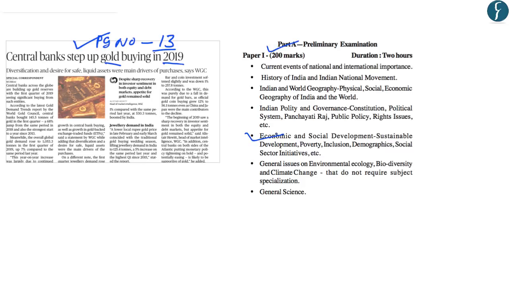Now here it is important to learn why the central banks are buying more gold and what is the context of this news article. According to the latest Global Demand Trends report, which is published by the World Gold Council, the overall global gold demand has increased to around 1,000 tons. And this demand has increased in the first quarter of 2019, amounting to an increase of 7% over the same period last year. So this shows that the central banks of the developing countries are now buying more gold as compared to last year.